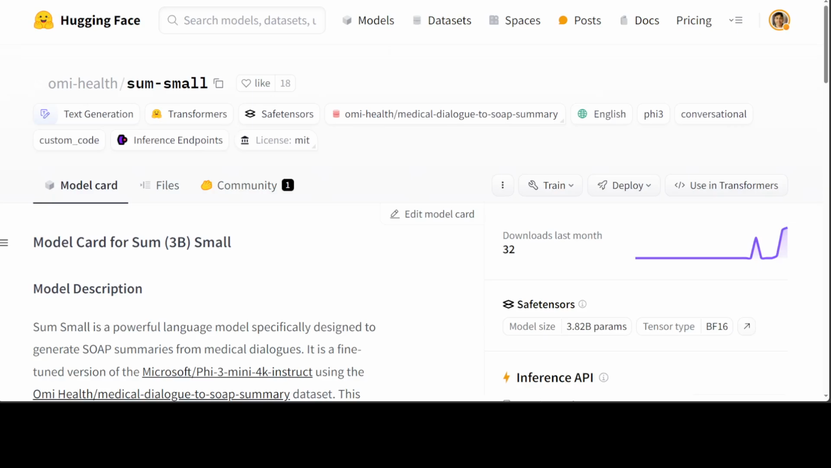Today I present you a new model called Sum Small from Umi Health. This is a small 3 billion parameter model which has been fine-tuned on a specific dataset. This 3 billion sized model has already outperformed GPT-4 in that specific task. And that task is to create summaries from medical dialogues for clinicians.